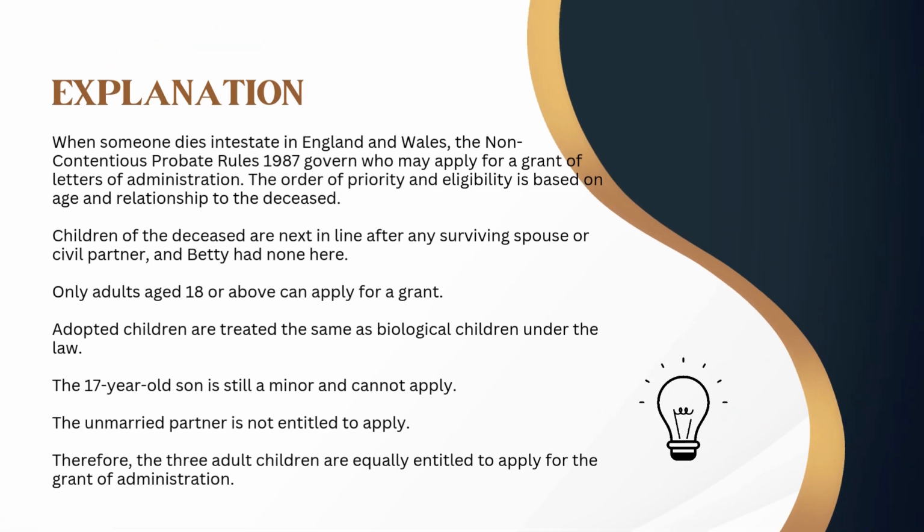When someone dies intestate in England and Wales, the Non-Contentious Probate Rules 1987 govern who may apply for a grant of letters of administration. The order of priority and eligibility is based on age and relationship to the deceased. Children of the deceased are next in line after any surviving spouse or civil partner, and Betty had none here. Only adults aged 18 or above can apply for a grant. Adopted children are treated the same as biological children under the law. The 17-year-old son is still a minor and cannot apply. The unmarried partner is not entitled to apply. Therefore, the 3 adult children are equally entitled to apply for the grant of administration.